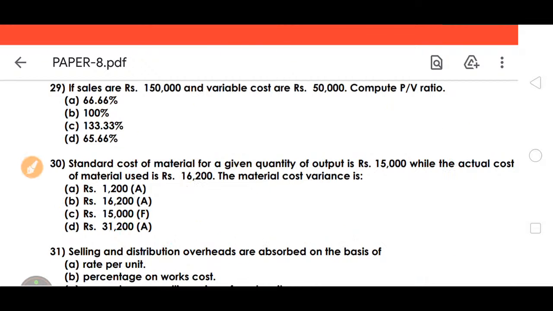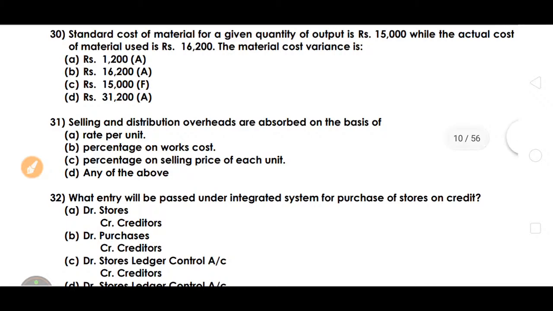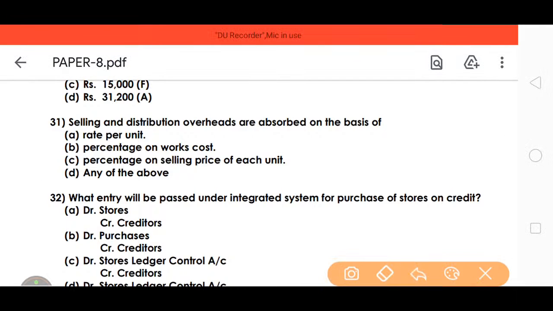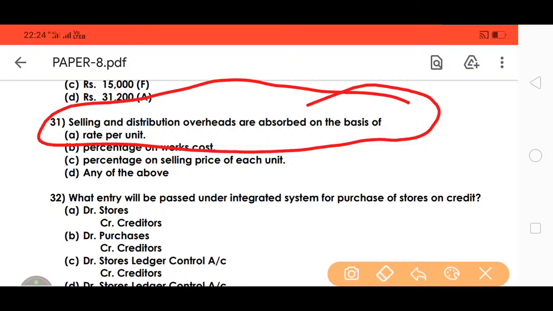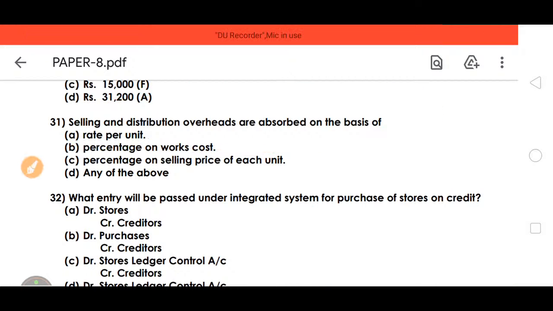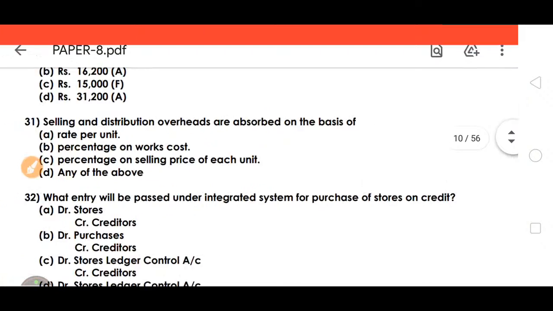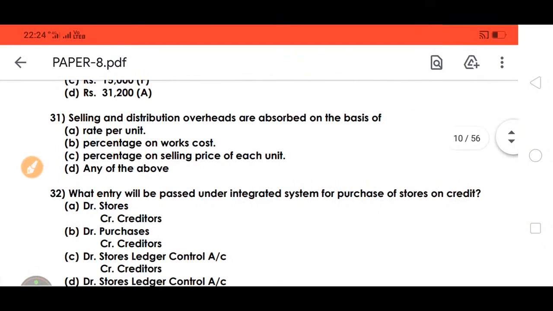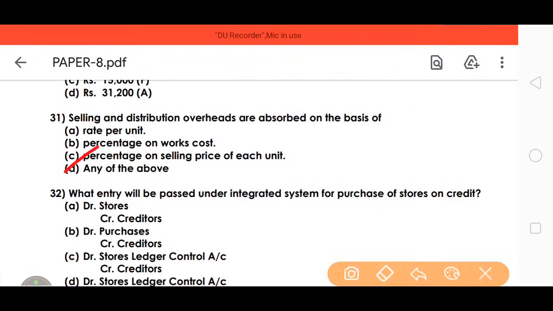So hope you understand the 30th question. Choose the correct answers; we move to the 31st. Selling and distribution overheads are absorbed on the basis of the sales of units, as a percentage of selling prices for each unit.